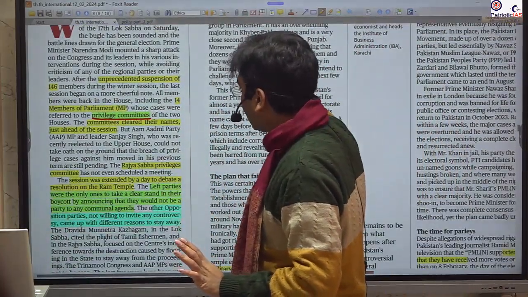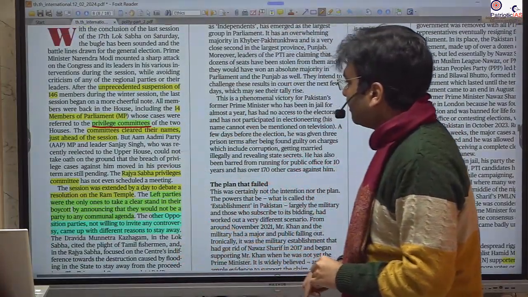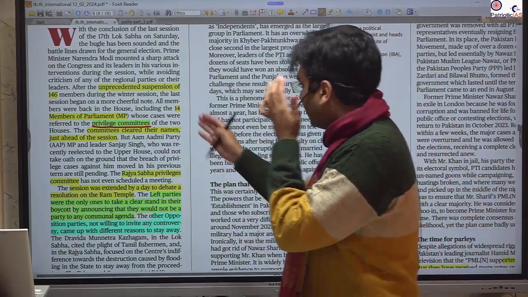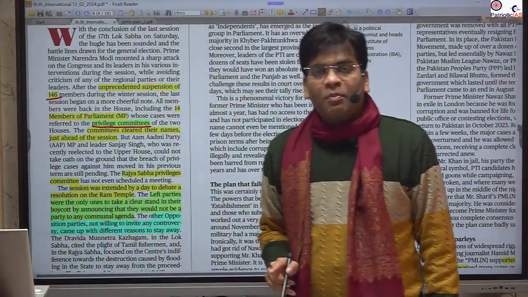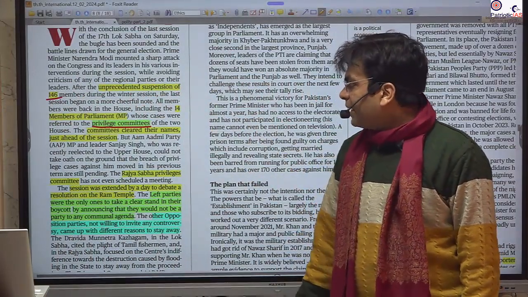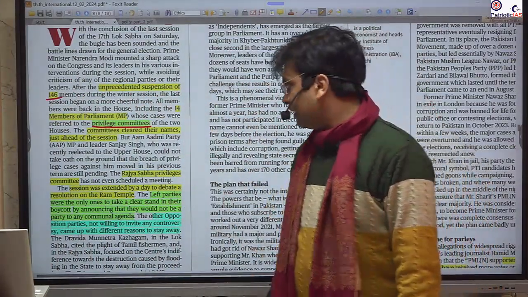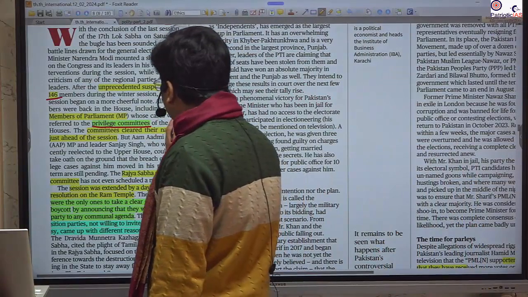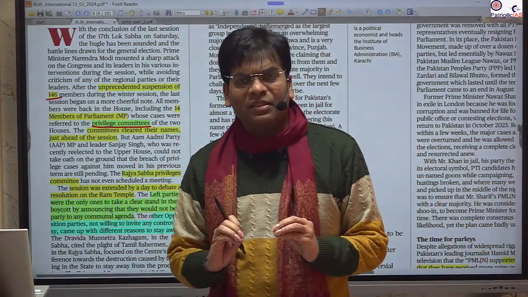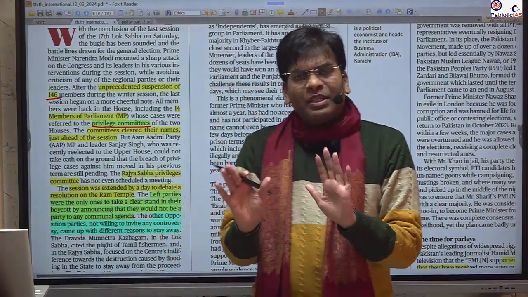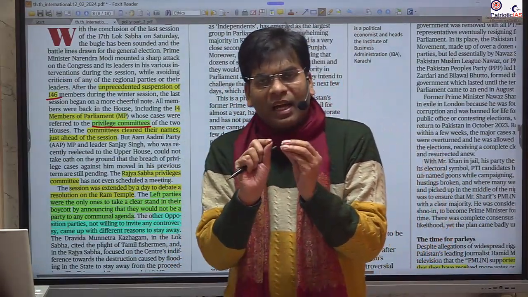Besides that, we saw that yes, there was suspension in the previous session. 146 opposition members were suspended. This is historical. So what is the privilege committee? There was the privilege committee and the ethics committee. What is the difference? Both are a bit similar, but there is a slight difference.